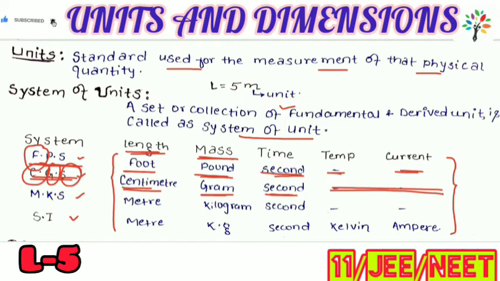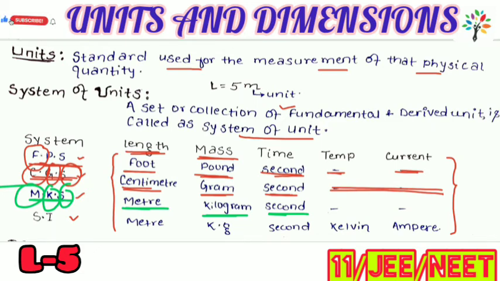Next is the MKS system. Here M represents meter, K represents kg, and S represents second. So length is measured in meter, mass in kg, and time in second. This system of units is known as the MKS system.